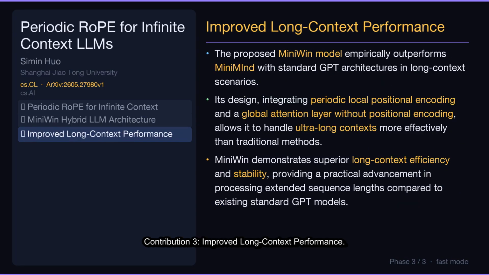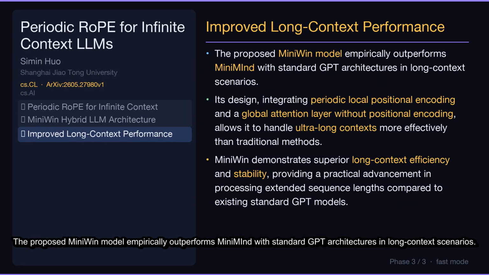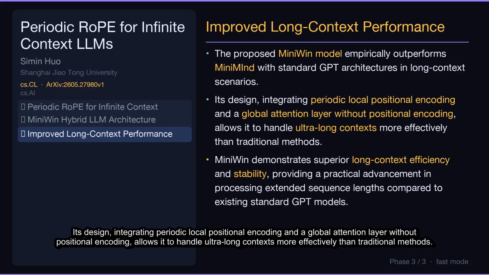Contribution 3. Improved long context performance. The proposed MiniWin model empirically outperforms MiniMind with standard GPT architectures in long context scenarios. Its design, integrating periodic local positional encoding and a global attention layer without positional encoding, allows it to handle ultra-long contexts more effectively than traditional methods.